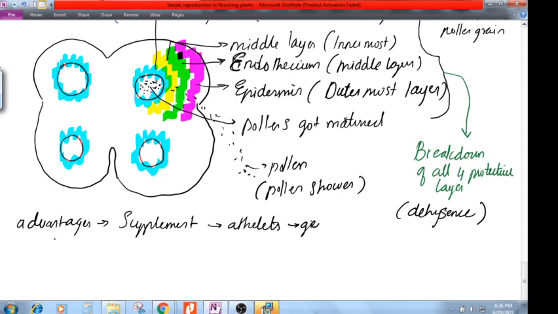In our bike and all, we say, what is the horsepower of this bike? That means how fast it will run. So these athletes have to run for a long time, and they need energy. For that, they use this pollen as the supplement.